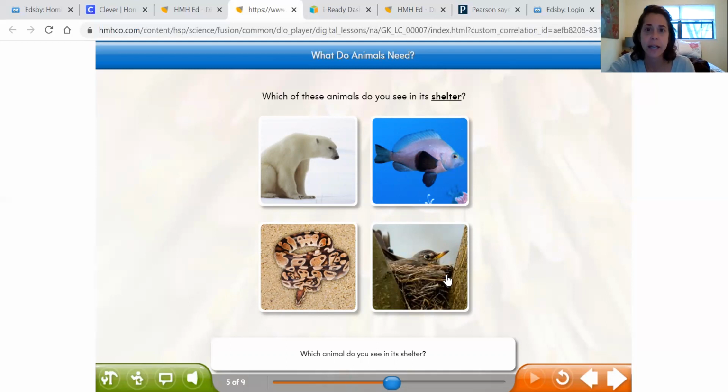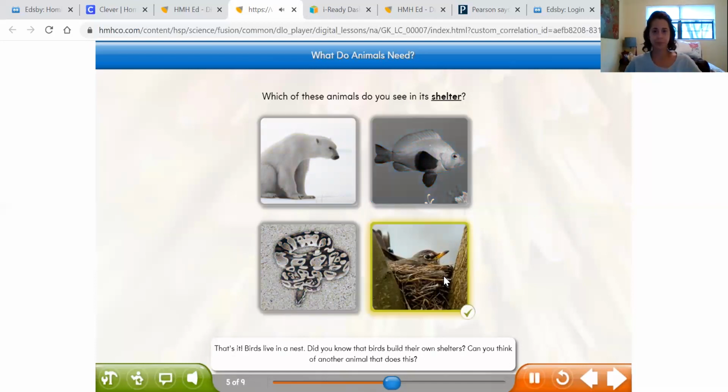A nest is their home. Very good. I heard you, Quinn. You're like, nest is their home. Nice job. So do you think this is the right one? Put a thumbs up if you think. I think so too. That's it. Birds live in a nest.